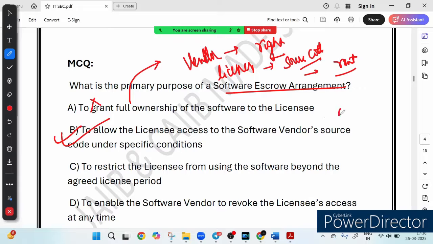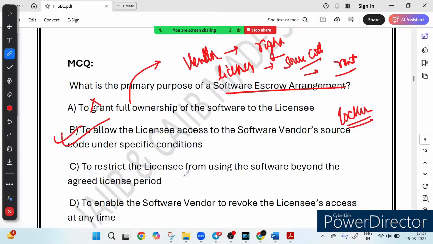So you can think of the locker in a bank. The bank holds valuables for the customer, right? And the items inside can only be accessed when specific conditions are met. Similarly, in a software escrow, the source code is stored securely and released only if needed.